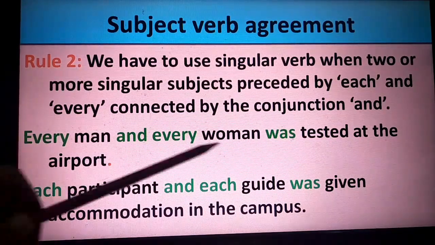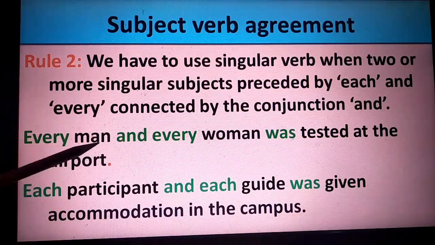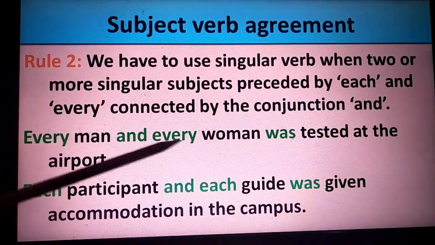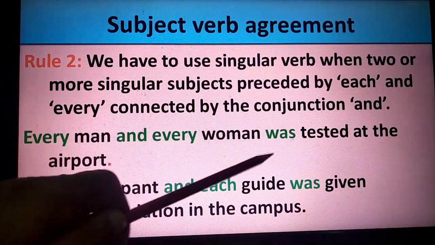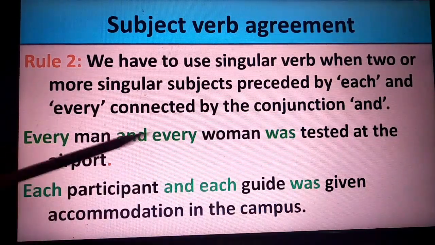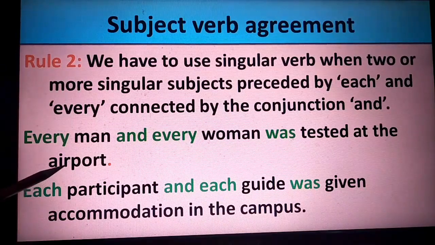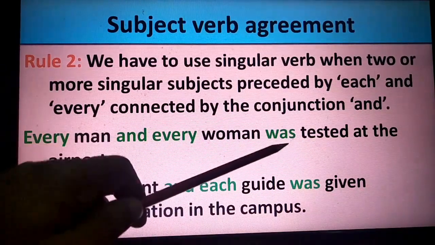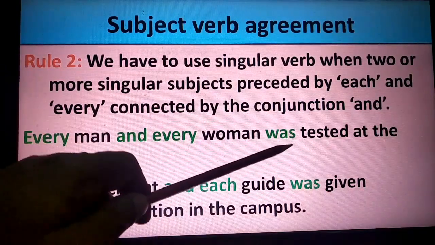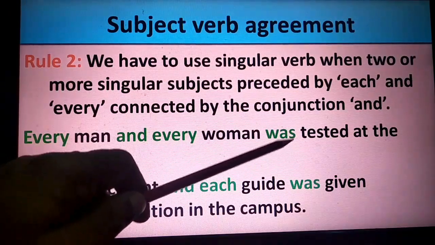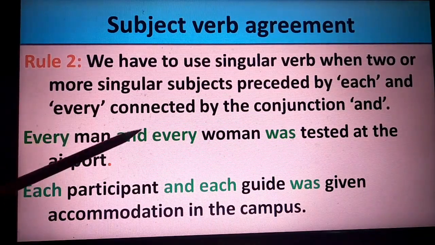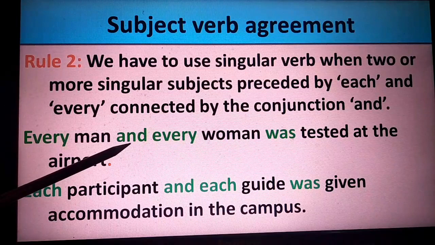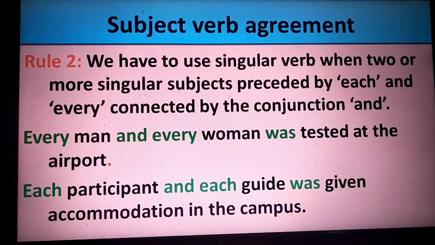Each man and every woman was tested at the airport. Man, woman, these are the subjects connected by and, preceded by each and every. Was tested at the airport. Was tested is the verb here, in the passive form. It is a singular form used here because of each and every, connected by the conjunction and.